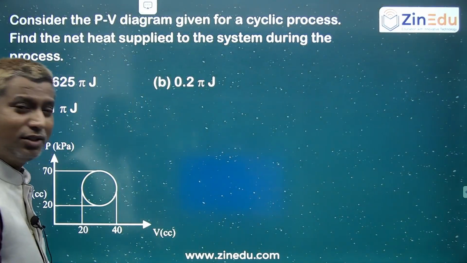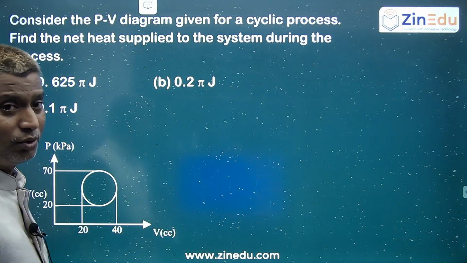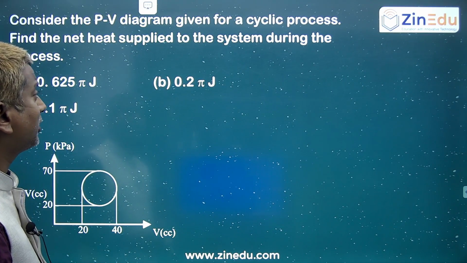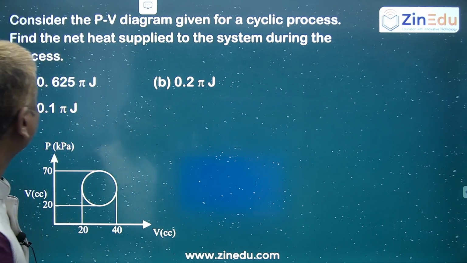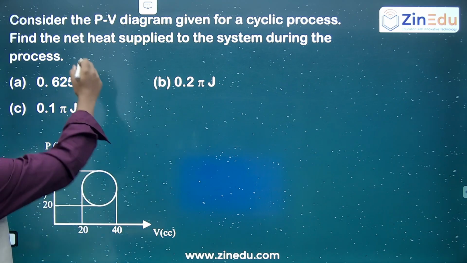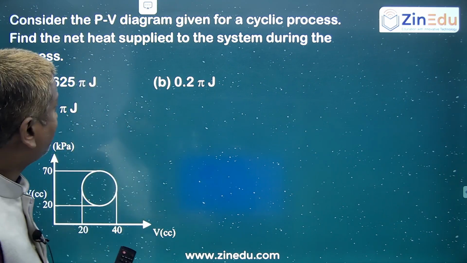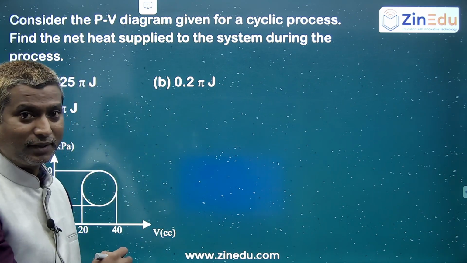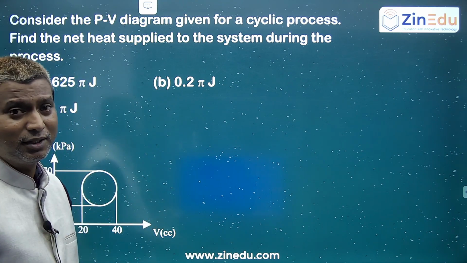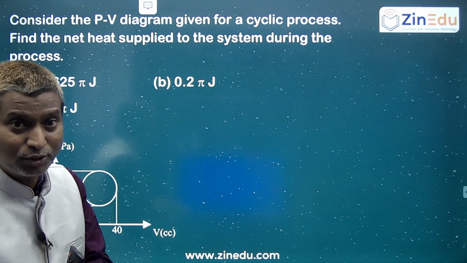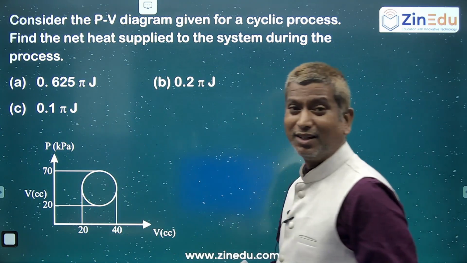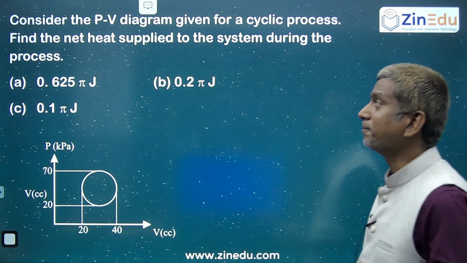So another question on thermodynamics. I told you two questions. But consider the PV diagram, a cyclic process. Find the net heat supplied to the system, the net heat, because the complete cycle is constituted of so many processes in which sometimes heat is supplied to the system, sometimes heat is rejected by the system. So that is the reason they are asking net heat supplied to the system.